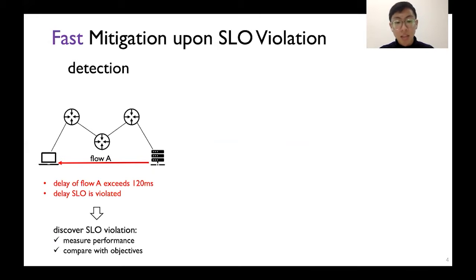The first step is detection. Detection measures network performance in real time and compares the real performance with the expectation, that is to say, the objectives. When the network fails to meet the objectives, it should report to and notify the network operators.